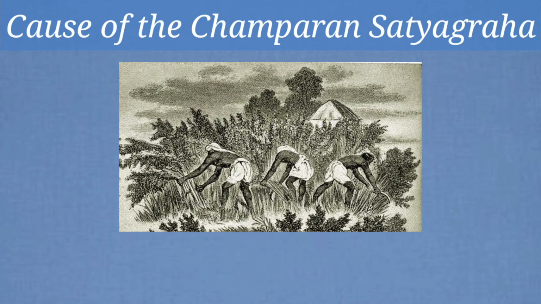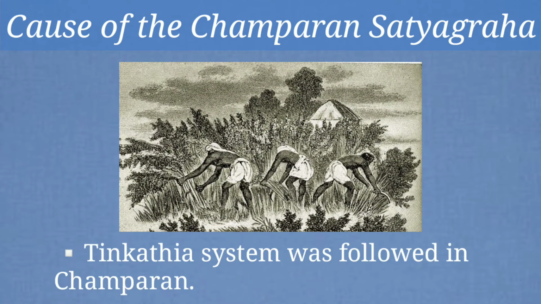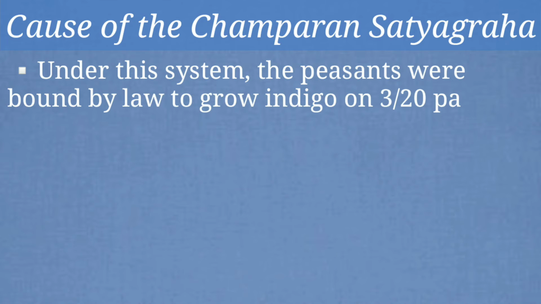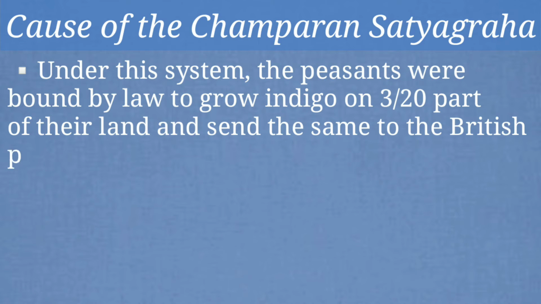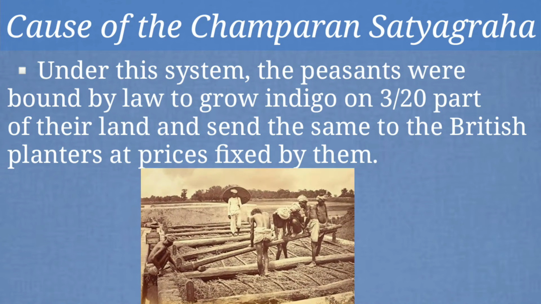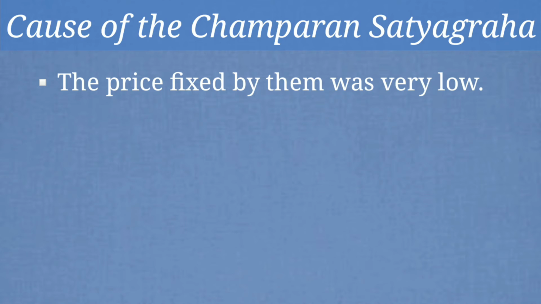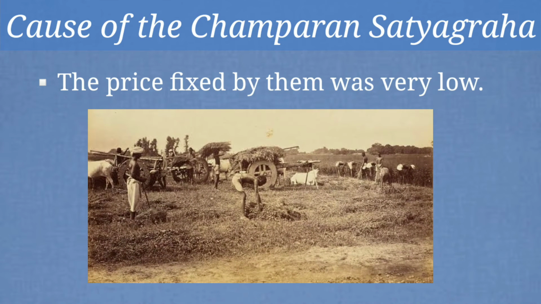Children, at that time, a system called the Tinkathia system was followed in Champaran. Now, under this system, the peasants were forced to grow indigo on 3/20th part of their land and send the indigo to the planters at a price fixed by them, and the price fixed by them was very low. So this was the cause of the Champaran Satyagraha. Is it clear? Now, let's see the effect of the Champaran Satyagraha.